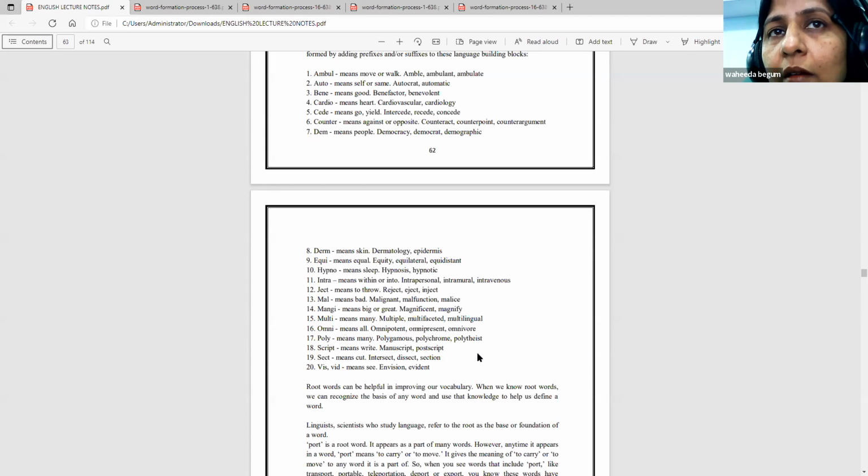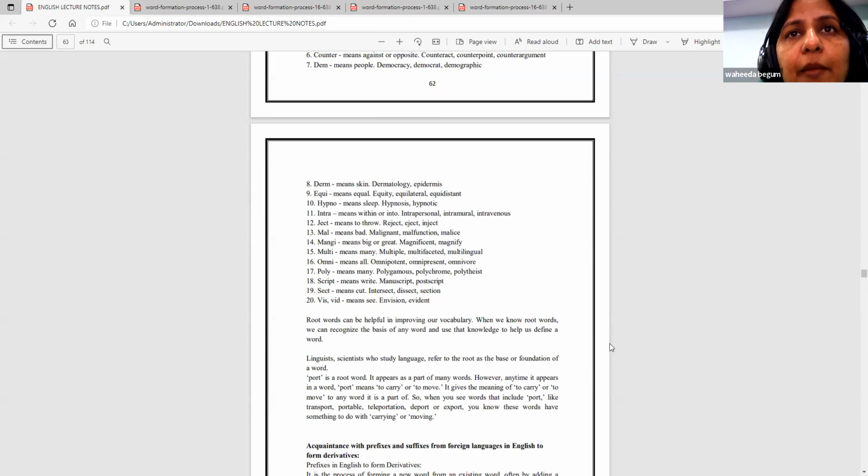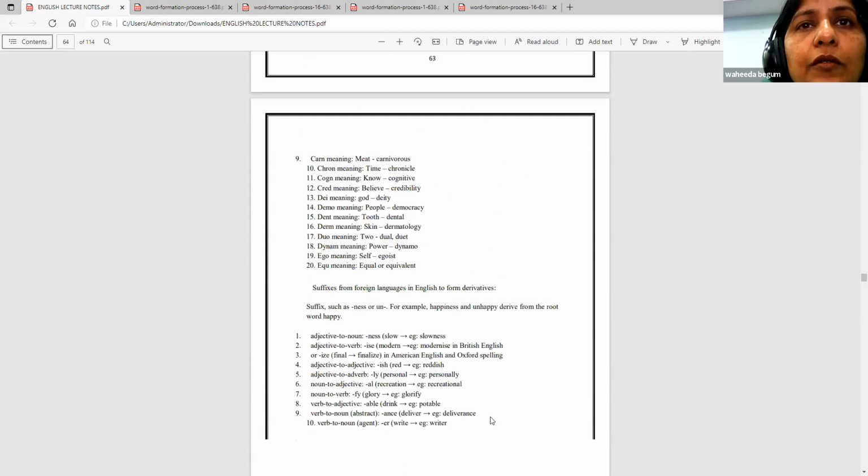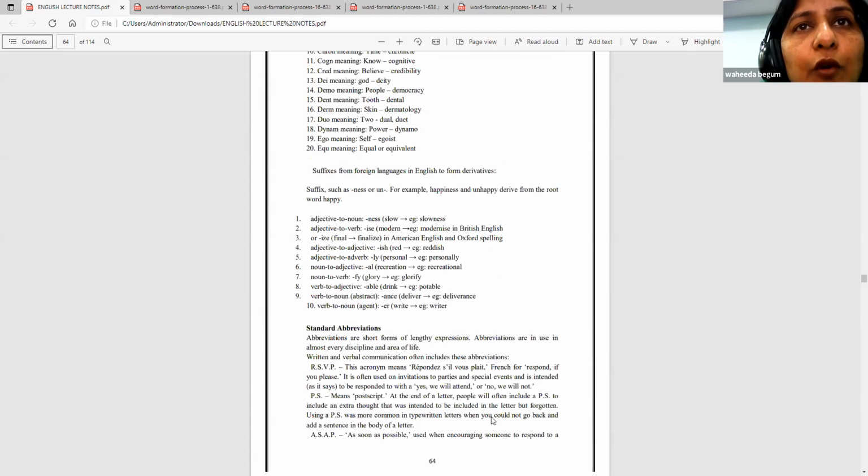Omni means all. Poly means many, polygamous, polychrome, polytheist. Script means to write, manuscript, postscript. Sect means cut, intersect, dissect. Vis means see, envision, evident. These are the affixes that we have learned, and we add them as prefixes or suffixes. We have around 10 more words for that. Shall we go through that?